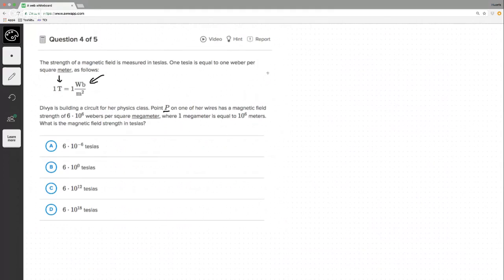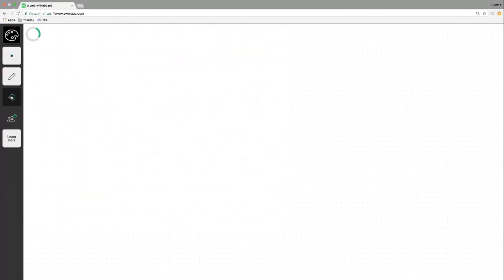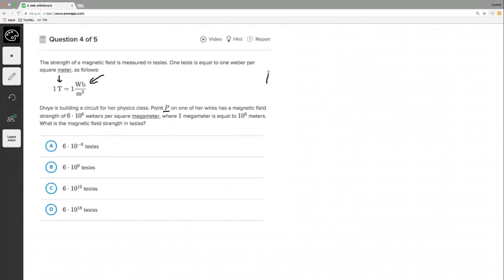Okay. Where 1 megameter is equal to, so 1 megameter, I don't know what the term is. Let's just call it mm for now. 1 mm equals 10 to the 6th meters. And I think 10 to the 6th, what is that, a million? So it's a million meters. And what is the magnetic field strength in Teslas? Okay, so we've got to plug it into this guy.